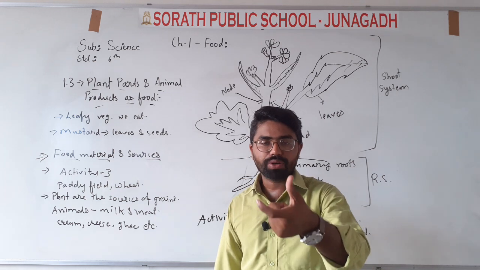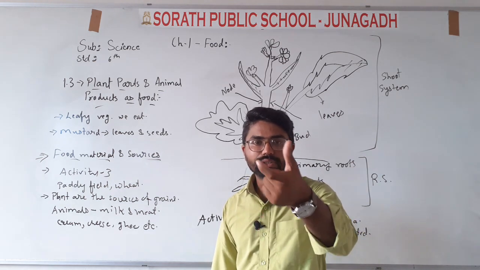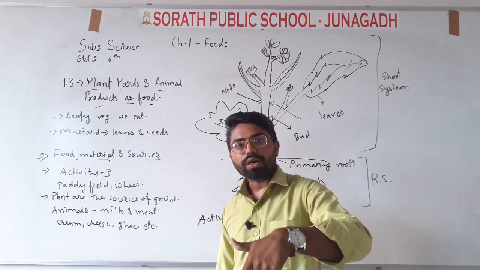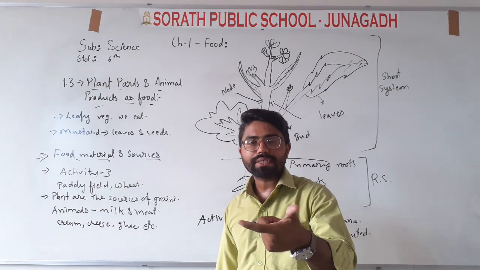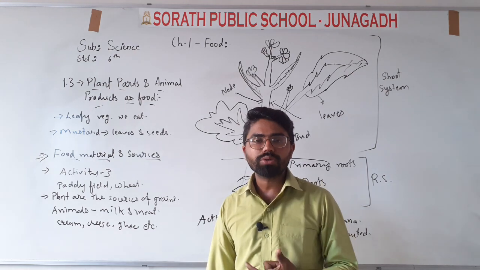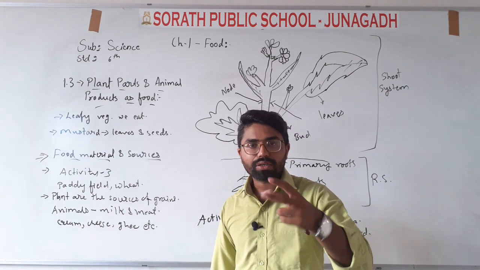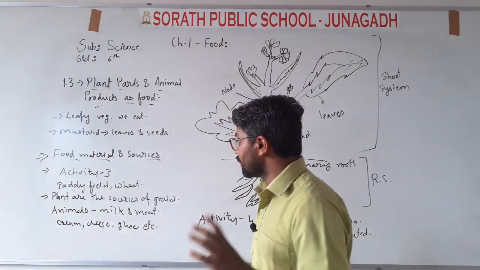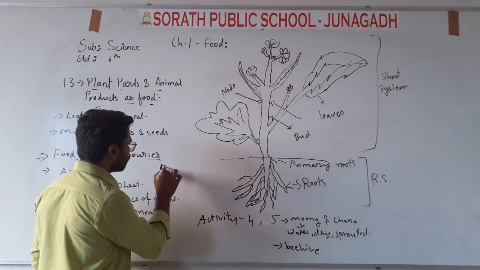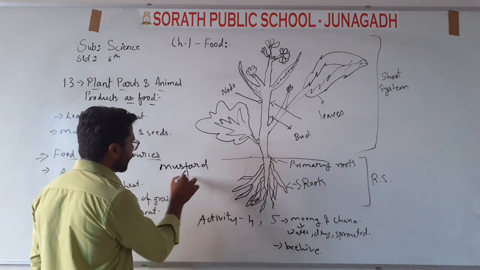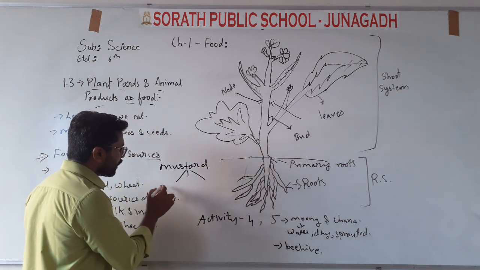The leaves of the mustard plant can be made into a vegetable, and one more thing, its seeds are also used to prepare a vegetable. So what is the usefulness of mustard? Its leaves make a vegetable.